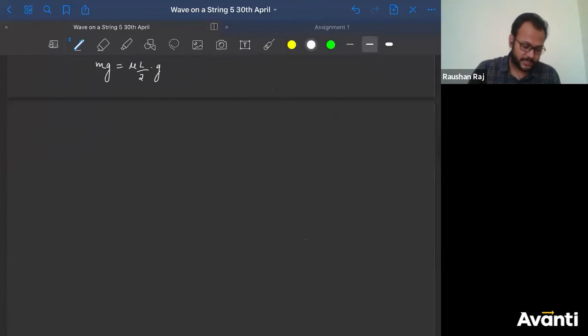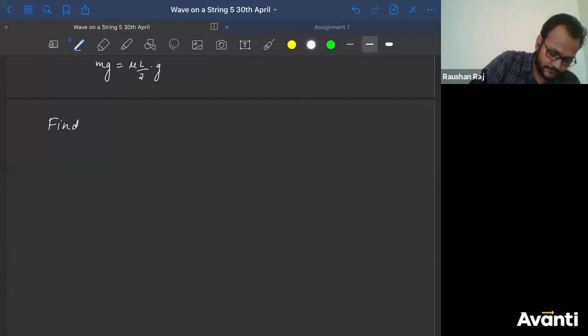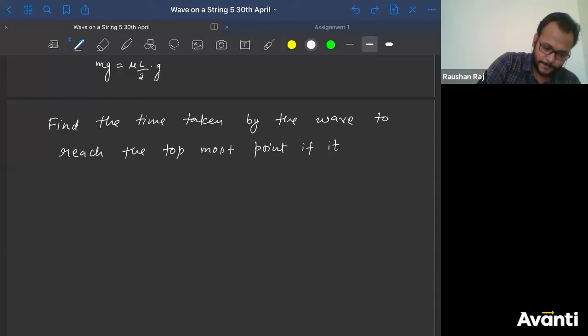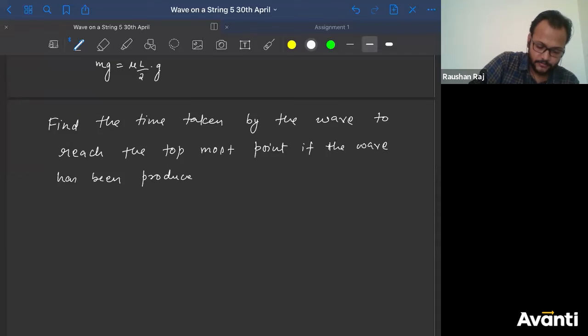Now, अगला question जो कि अच्छा है, question है इसी में, find the time taken by the wave to reach the topmost point if the wave has been produced at the bottom point at t is equal to 0.